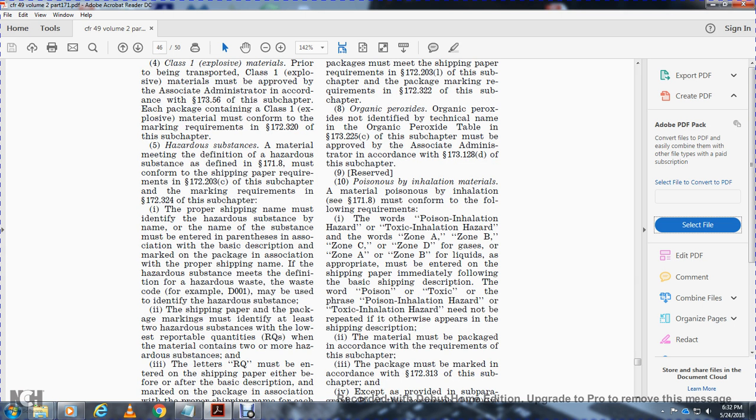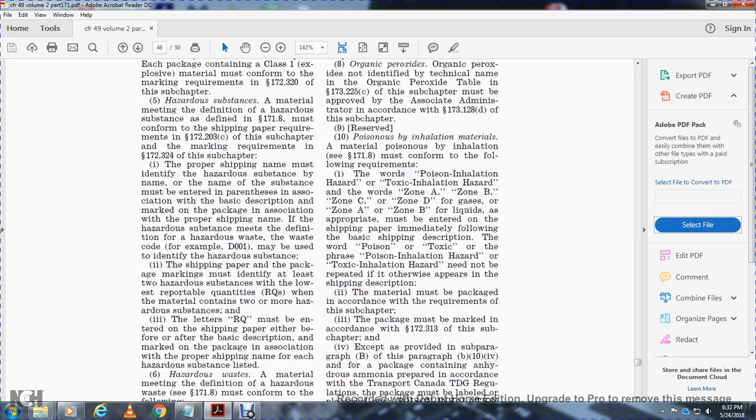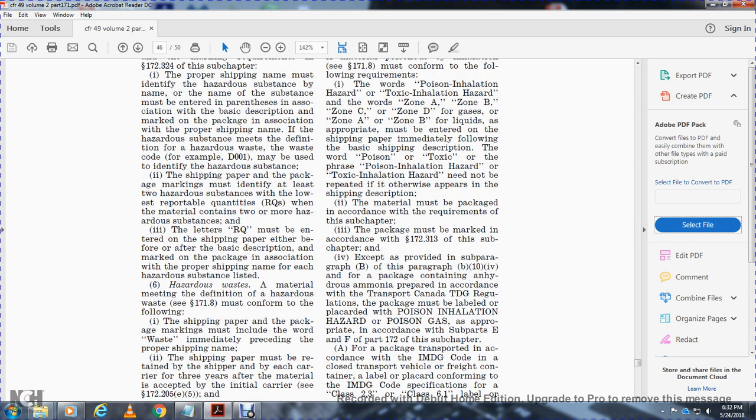For the shipping paper, the package is marked and must identify at least the two hazardous substances with the lowest reportable quantities when the material contains two or more hazardous substances. The reportable quantities must be entered on the shipping paper either before or after the basic description of the marked package, in association with the proper shipping name of each of the hazardous substances listed.